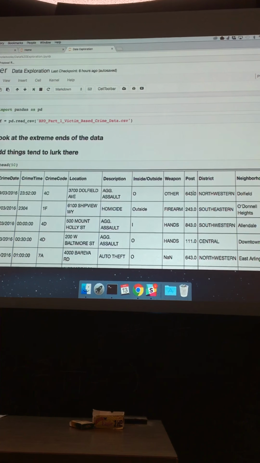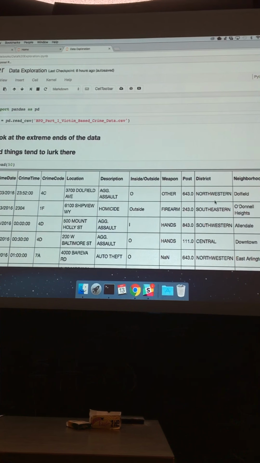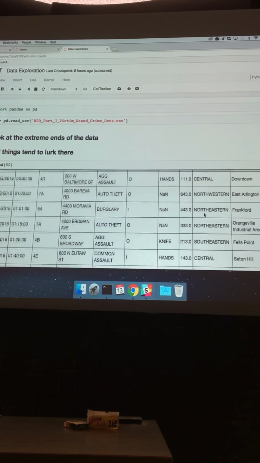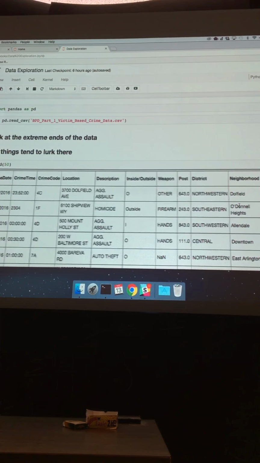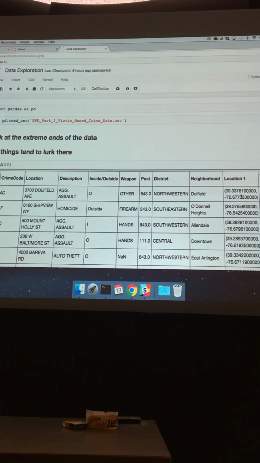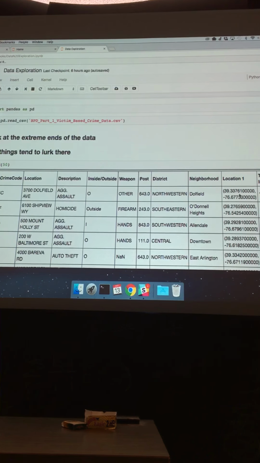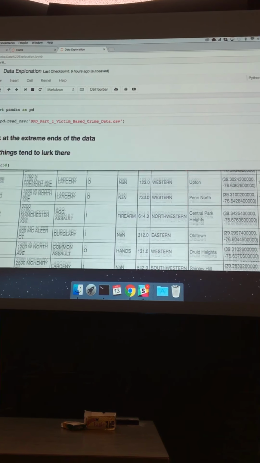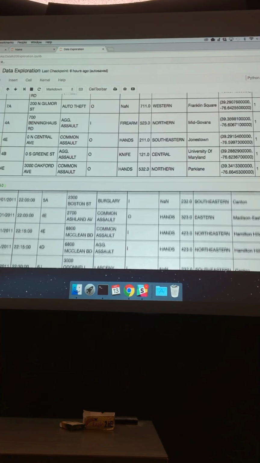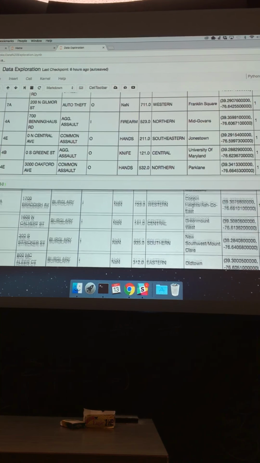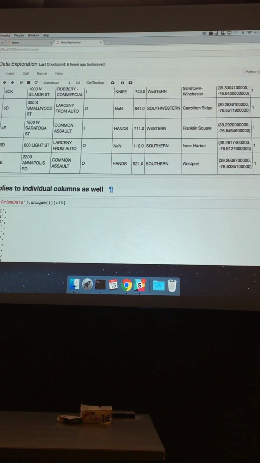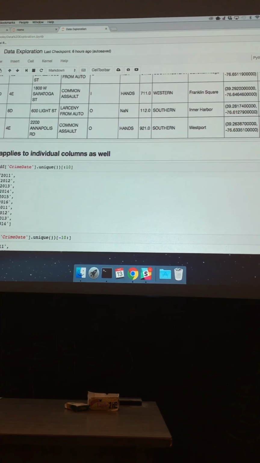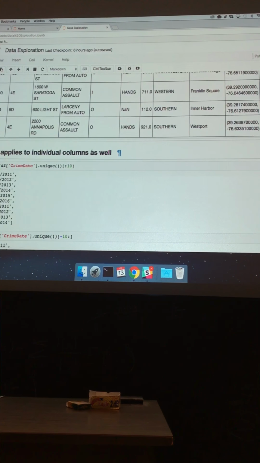I actually believe that these things are integers in the data. But it looks like there's a lot of them. And then the district looks like it's north, south, east, west in various combinations. The neighborhood is listed. The location looks like lat long to me. And then total incidents, I look at that and I go, okay, 1, 1, 1, 1, 1, 1. No variation, right? And there's the end of the data. So anyway, that's just the first thing you do: you sit and just kind of stare at the data. Then I said, well, that applies to individual columns as well.